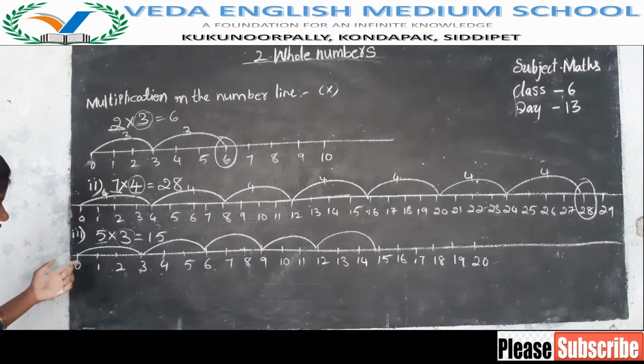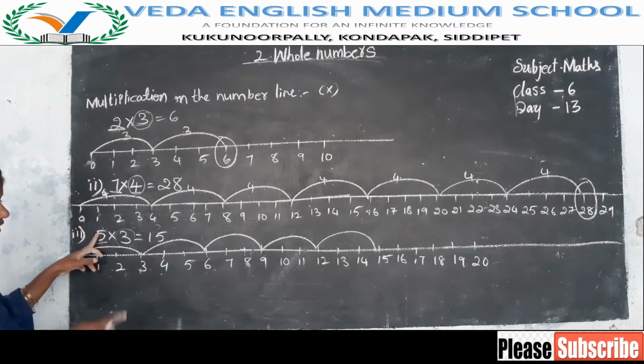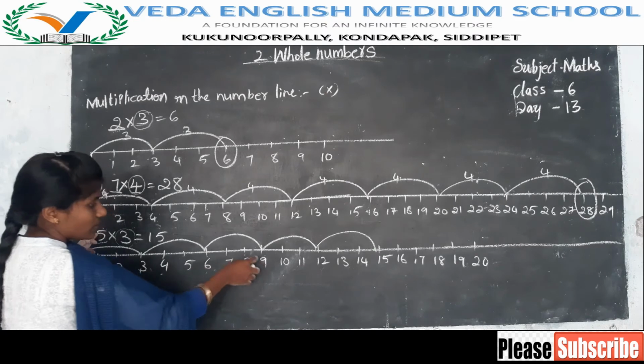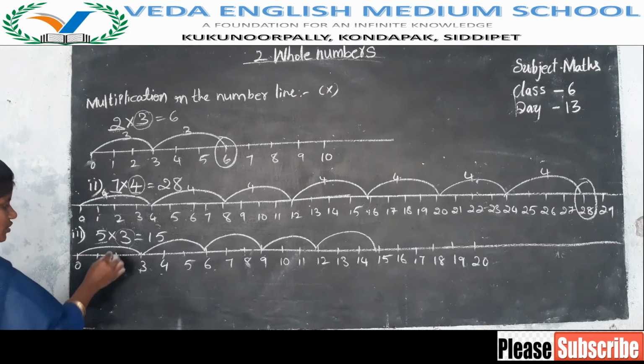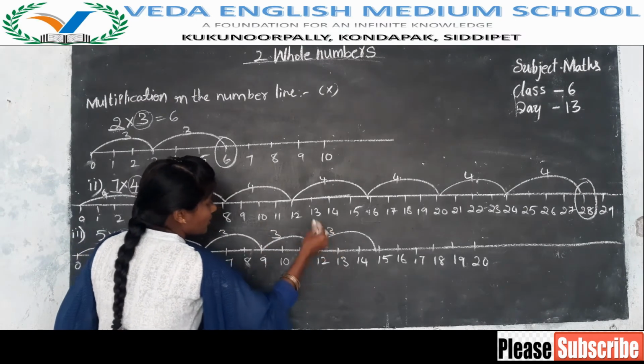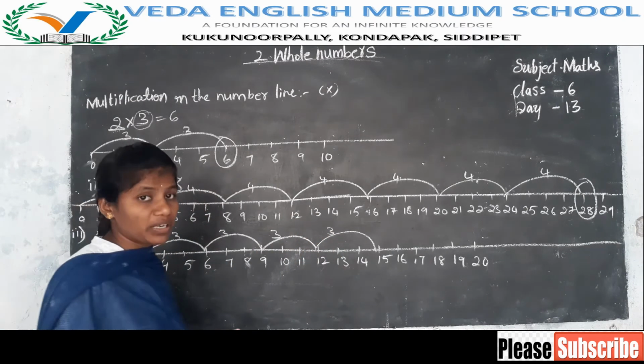Did you get 5 steps or not? Count 1 2 3 4 5. We got 5 steps, and in each step 3: 1 2 3, 1 2 3, 1 2 3, like that. So have you understood? It is multiplication on the number line, addition on the number line, subtraction on the number line, multiplication on the number line.